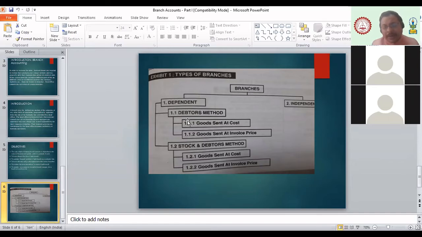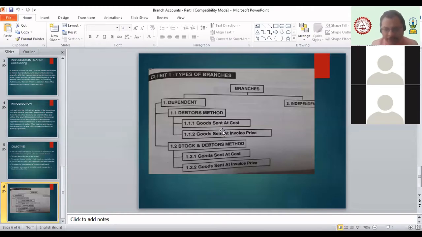Again under the debtors method also, the goods are sent by the head office. I'm not telling you that goods are sold by the head office to the branch. Goods are always sent by the head office to the branch. Okay, for sending the goods to the branches, we again have two methods. First, goods can be sent to the branch at cost price, and second, goods can be sent to the branch at invoice price. These are the two methods we have for sending the goods to the branches.